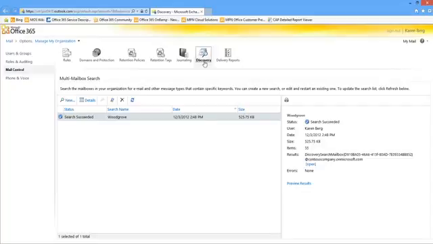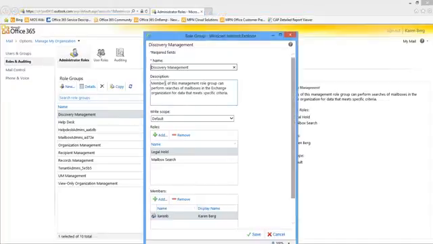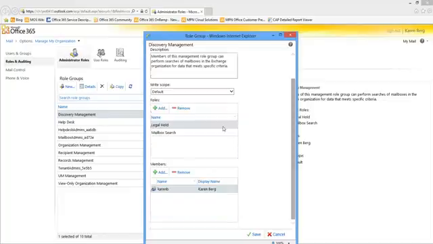So if you don't see discovery show up here to do multi-mailbox search, you're going to have to go over to roles and auditing. You'll see administrator roles, and you'll see this discovery management role. This is the role you need to assign to allow users to do multi-mailbox search. If we click on details here, you'll see members of this management role group can perform searches of mailboxes in the organization for data that meets specific criteria. I need to give the specific members access to that discovery management role.